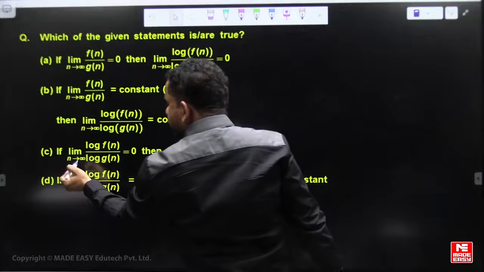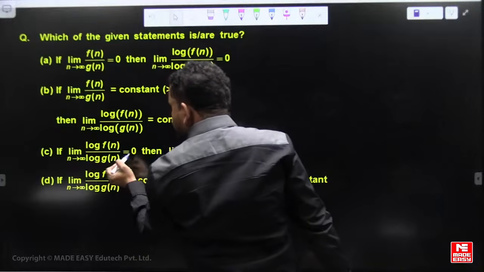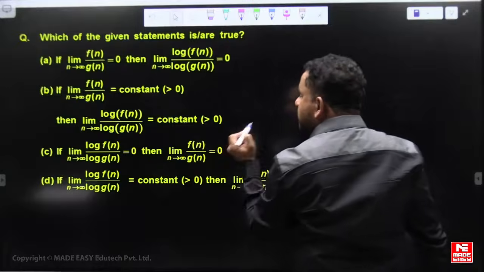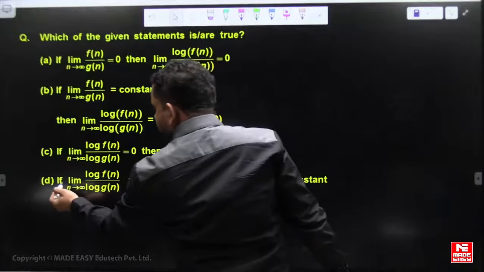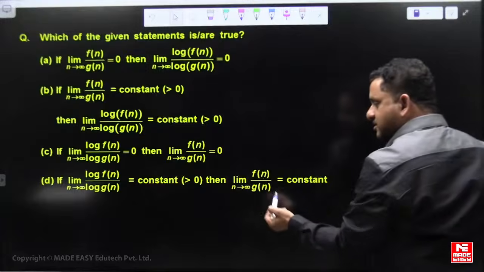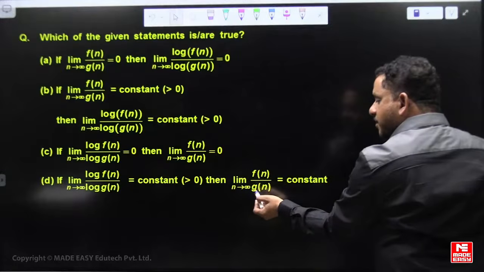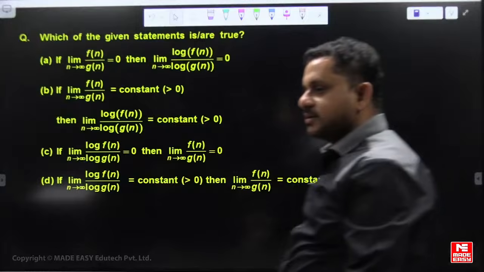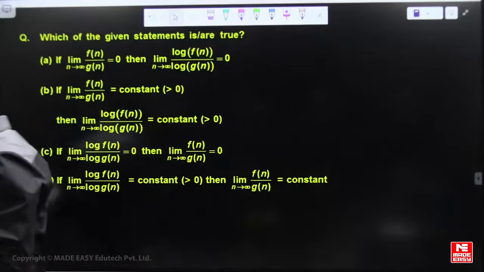If limit n tends to infinity f of n by g of n is a constant greater than 0, then limit n tends to infinity log f of n by log g of n is a constant. If limit n tends to infinity log f of n by log g of n is 0, then limit n tends to infinity f of n by g of n is 0. If limit n tends to infinity log f of n by log g of n is a constant, then limit n tends to infinity f of n by g of n is also a constant. Just 1 minute, post your comment.